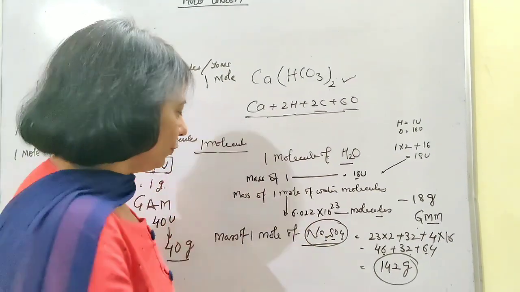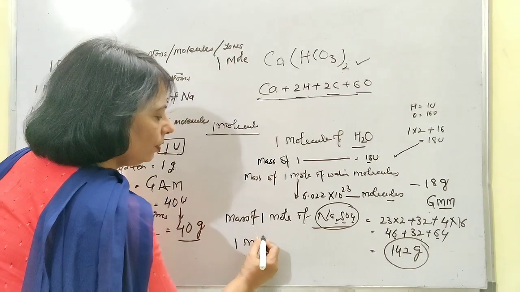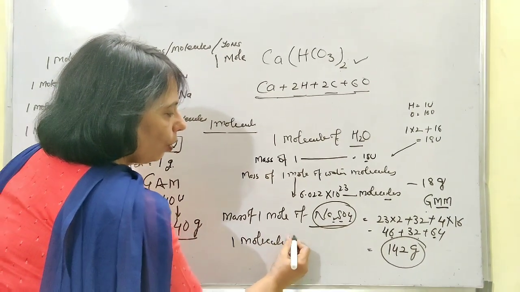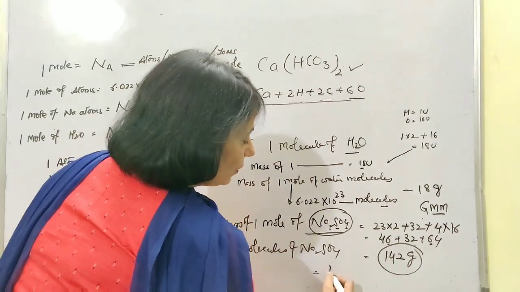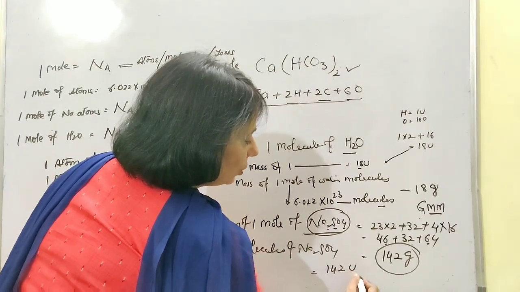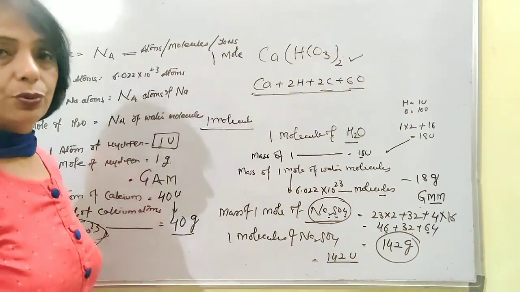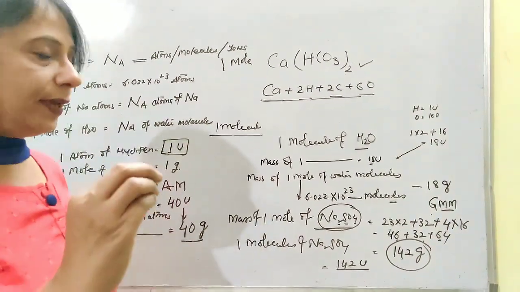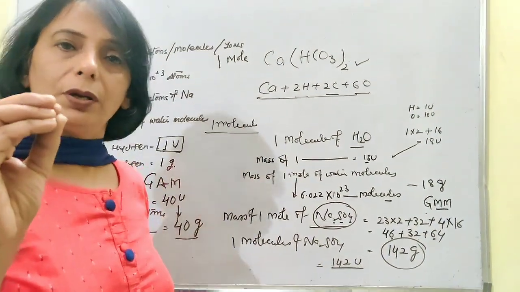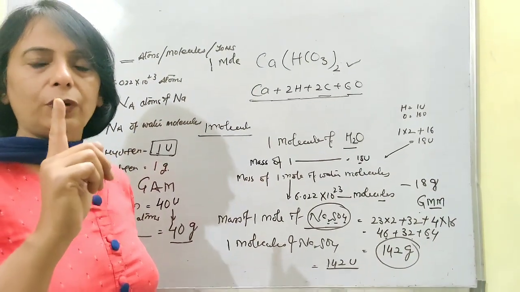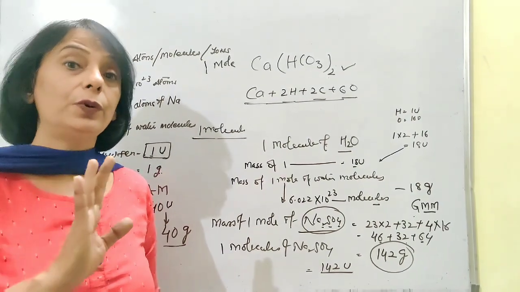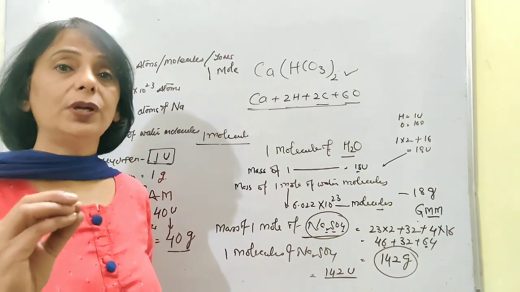If I would have gone for only one molecule of Na2SO4, that is sodium sulfate, the value is going to be the same, but the unit is going to be U. That is again a very small quantity, only one molecule. So measurement of the mass of one molecule was a very tedious task, next to impossible.